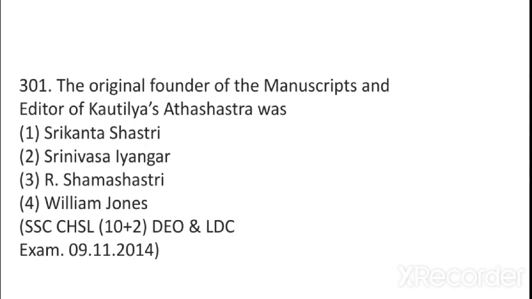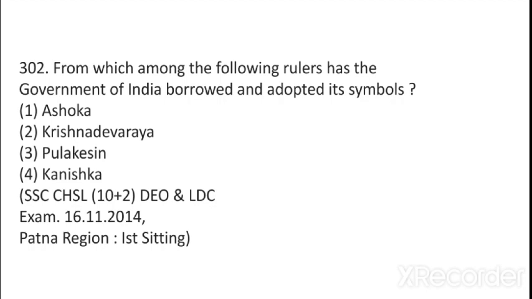The original founder of manuscripts and editor of Kautilya's Arthashastra is R. Shastri. From this question we get to know that Arthashastra was written by Kautilya. From which among the following rulers has the government of India borrowed and adopted its symbol? In the book you will find another answer. They have given Krishna Deva Raya, the ruler of Sangam period. But the correct answer will be Ashoka. Now, do you know that Krishna Deva Raya wrote Amuktamalyada, and in which language? He wrote Amuktamalyada in Telugu.